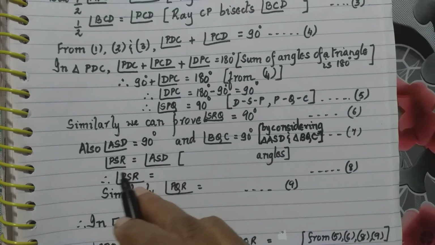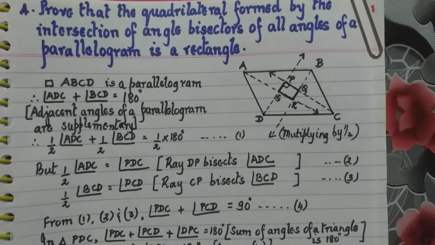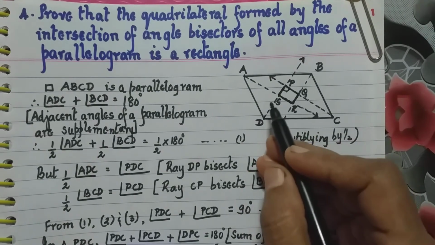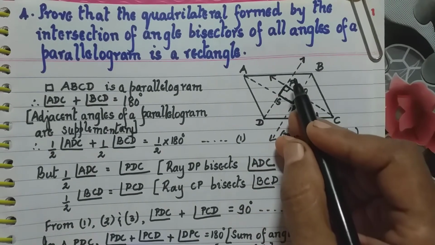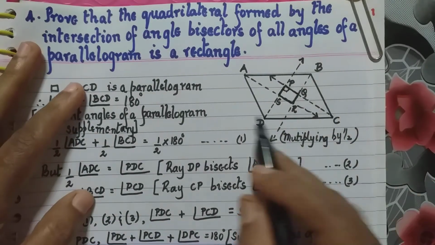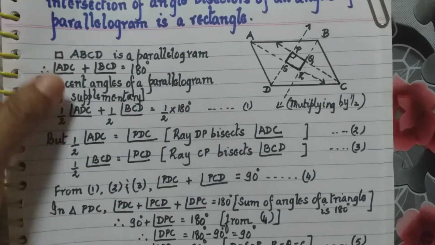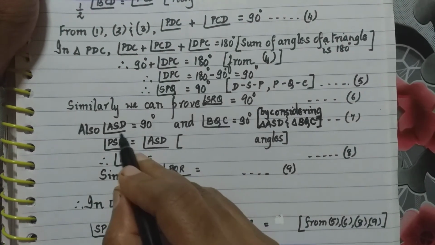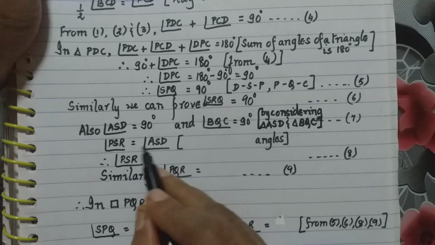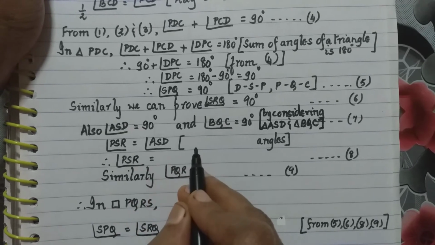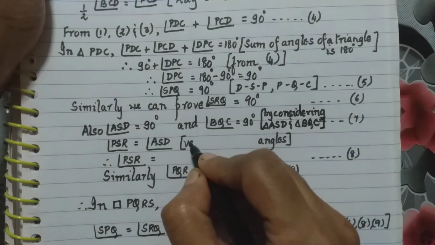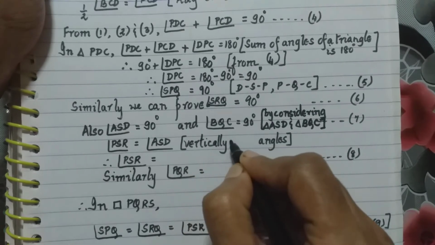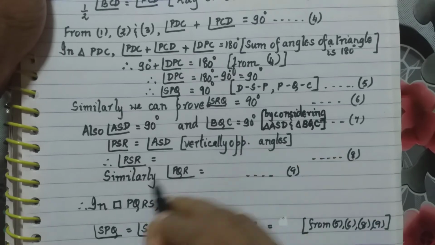Therefore, if angle ASD is 90 degrees, what is the angle opposite to it? Angle PSR. Angle PSR will be equal to angle ASD, because they are vertically opposite angles.